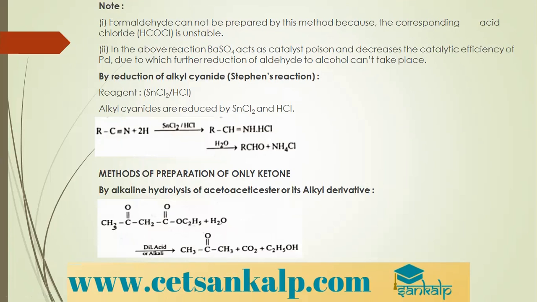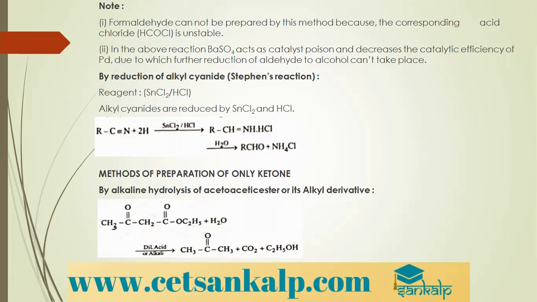So in the above reaction, barium sulfate acts as a catalyst poison and it decreases the catalytic efficiency of palladium, due to which further reduction of aldehyde to alcohol cannot take place. Therefore, we get the product as aldehyde only.